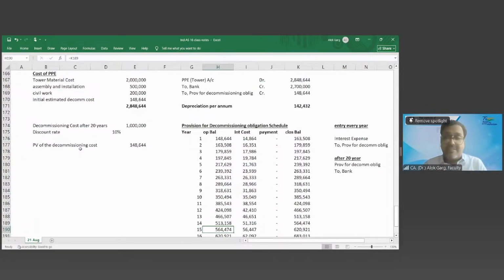I hope you guys have enjoyed today's session thoroughly. You have understood what we have discussed. So today's session will create a good base for the PPE standard and the other standards as well. And in the next class on Saturday, we will complete this standard, right? Any doubt, any problem, any question so far?